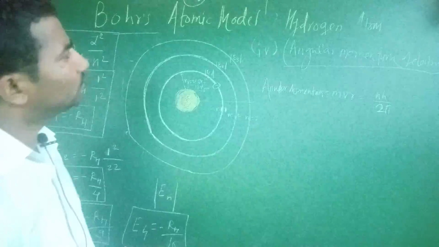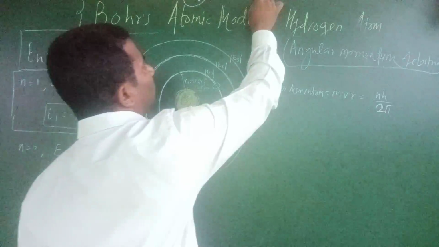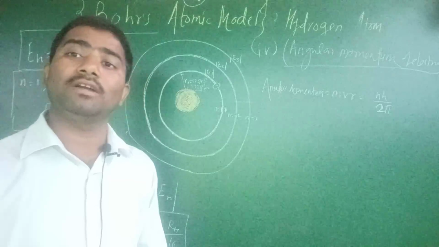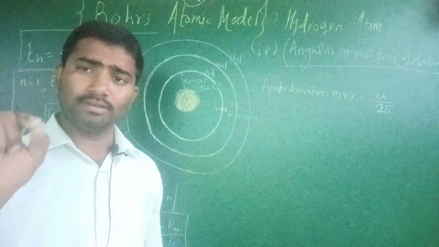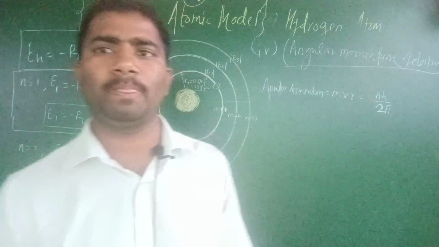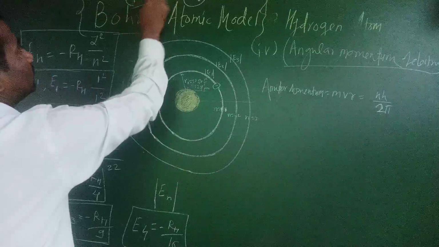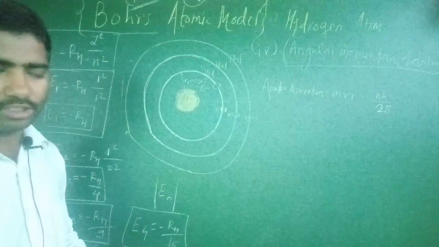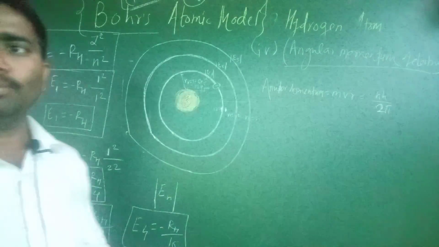Overall, Bohr's atomic model of hydrogen or hydrogen-like ions or atoms is explained using quantum mechanics. Niels Bohr in 1913 proposed this model by considering Planck's quantum theory.